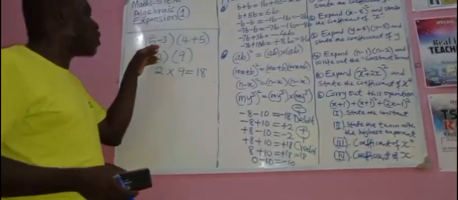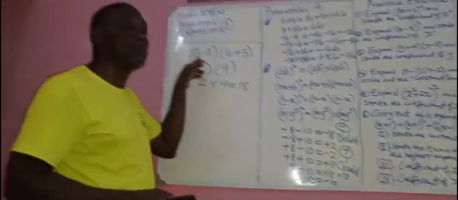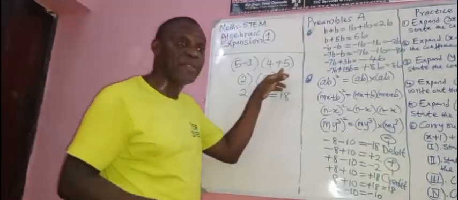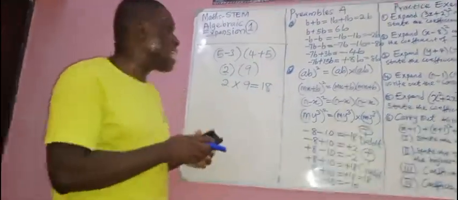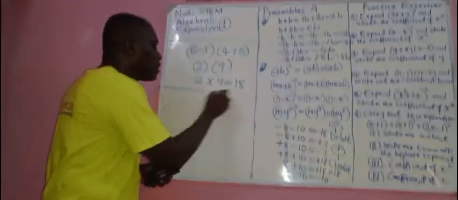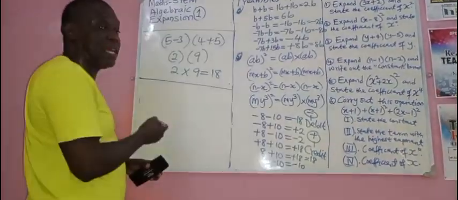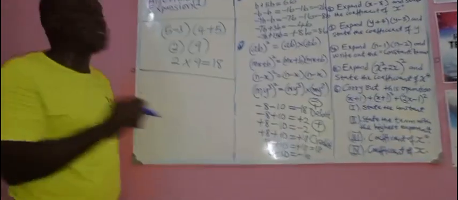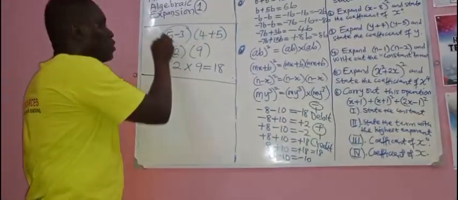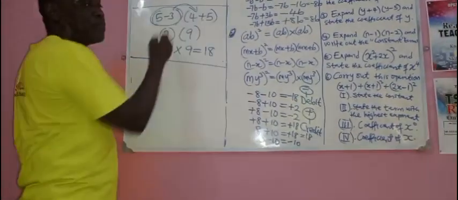Now, look up. I'm able to do this because they are in the same basic form. They are in the same family. They have numbers, no algebra there. Is that clear? In actual sense, do you know what happened? If I say this and it means this one times this, what it means in actual sense is that you will use this one to multiply this. Is that clear?